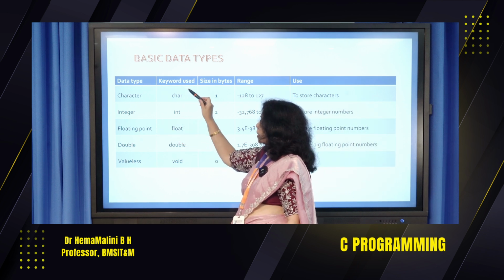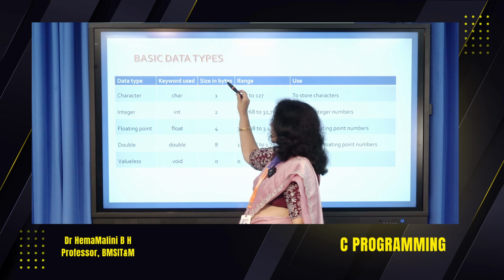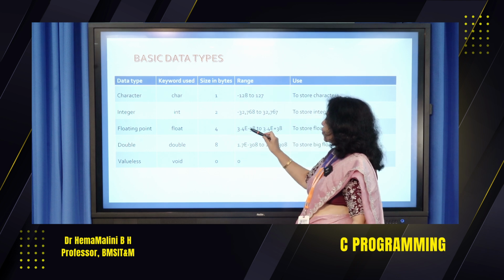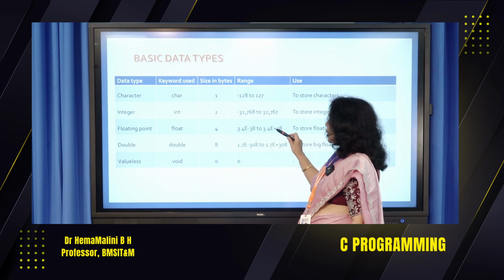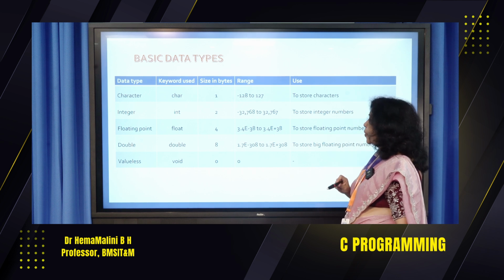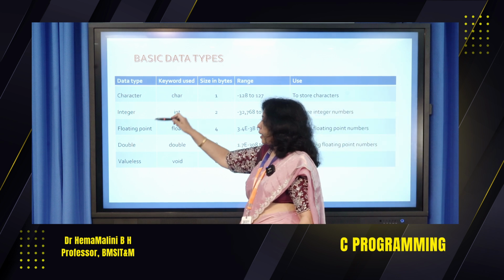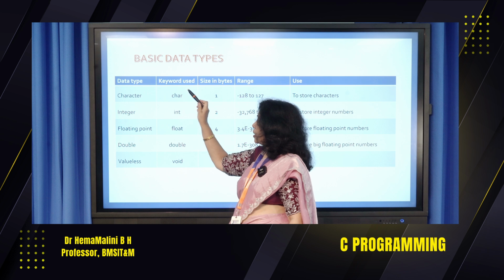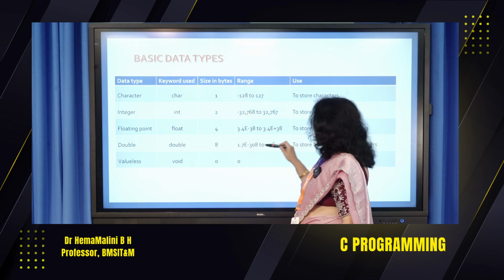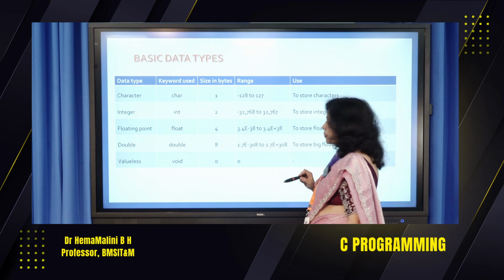Floating point, the keyword is float. Size in bytes 4. Range is 3.4e-38 to 3.4e+38. It stores floating point numbers. Then the data type is double, the keyword is double. Size in bytes 8, and this is the range.